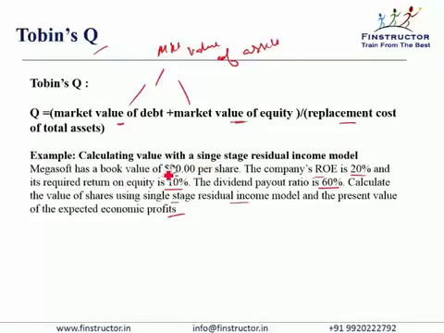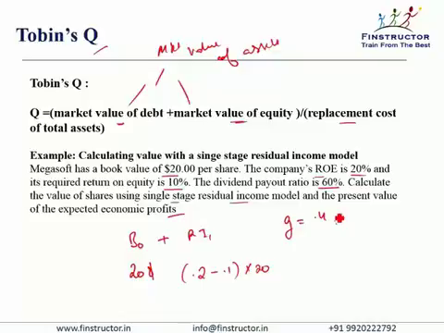So the book value per share is $20 to begin with, and the ROE is 20%. So the next year's residual income would be 0.2 minus 0.1 into the book value of $20. The dividend payout ratio is 60%, and in a single stage model, we assume that this ROE will continue forever. If this ROE continues forever, then the growth will be equal to the retention ratio into the ROE, that is equal to 8% or 0.08.